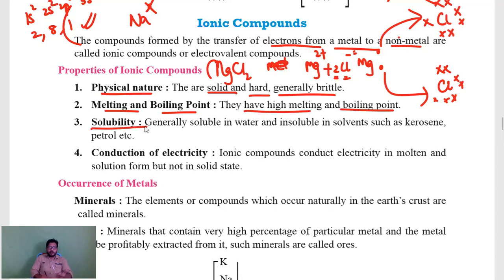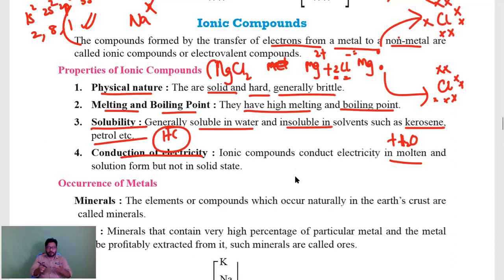So it will have a high melting point and high boiling point. Coming to solubility, solubility is nothing but dissolving. Generally soluble in water and insoluble in solvents such as kerosene and petrol, because these are hydrocarbon compounds. Conduction of electricity: ionic compounds conduct electricity in the molten state. Molten state means it should be added to water, in liquid form. In 8th class you might have learned chemical effects of electric current.